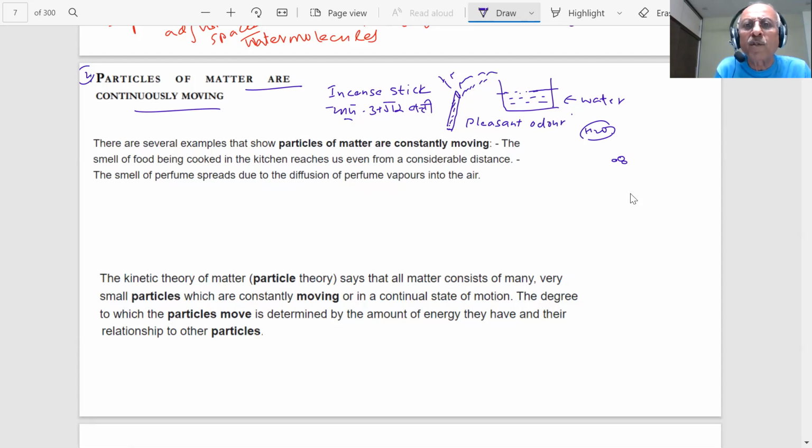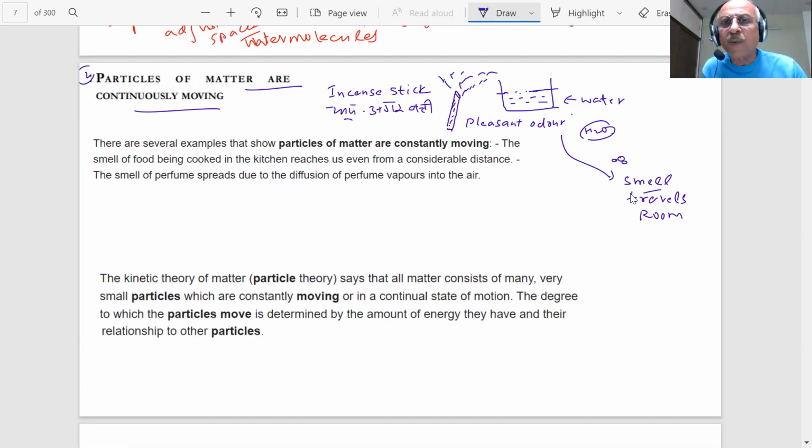So what happens, students, as you light up these incense sticks in one corner? What happens to the smell? It travels to the whole room. What do you mean by smell? There are particles. These particles spread in the room in which you are lighting this, and slowly, as you are sitting at one point of the room, they reach your nose and you are able to smell them.